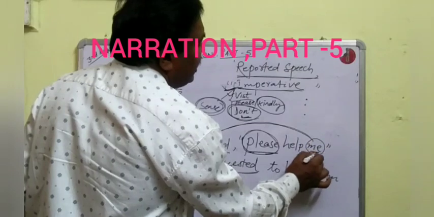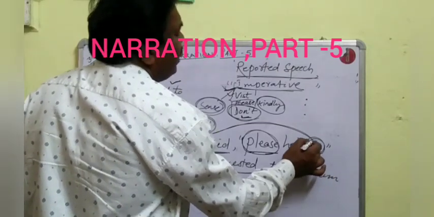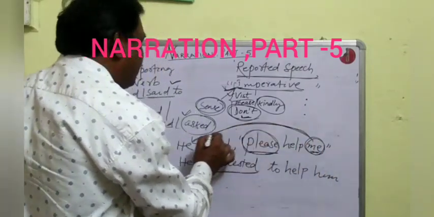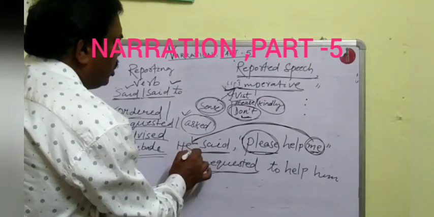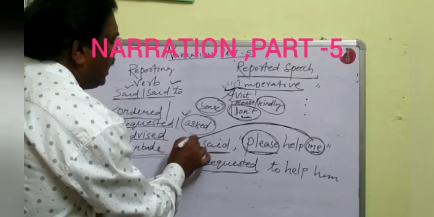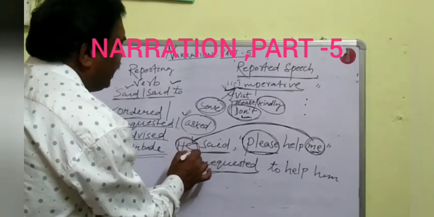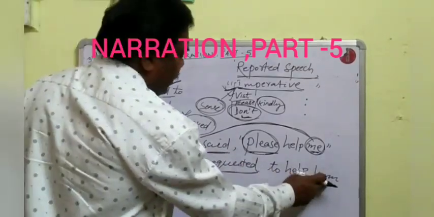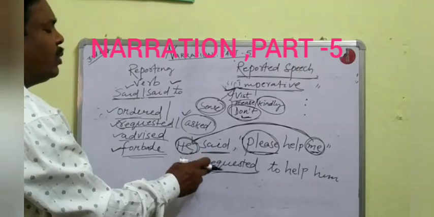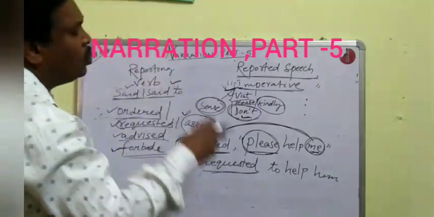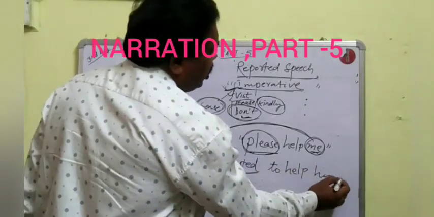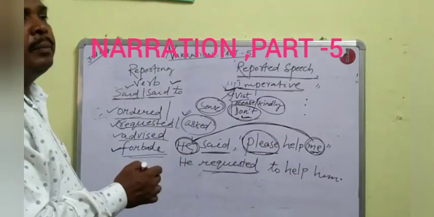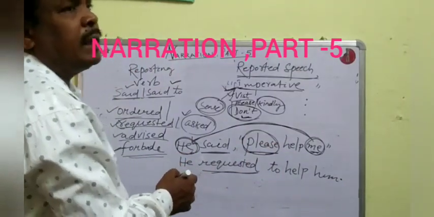Because me is in the objective case, and we change an objective case according to the subject he. The objective case of he is him. So he requested to help him. Is it clear?